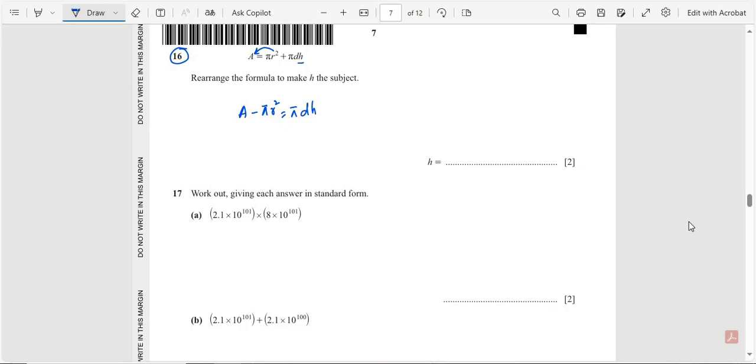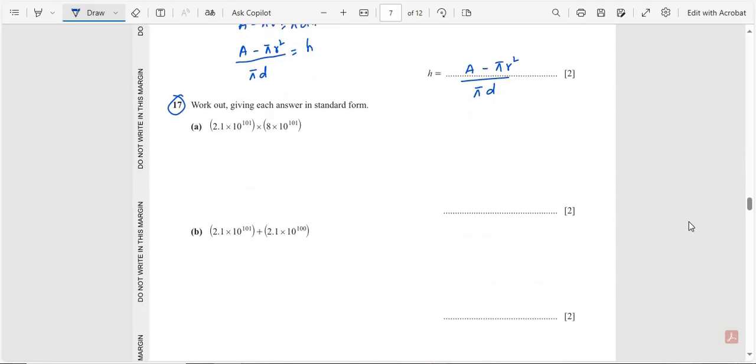Divide by pi d on both sides. A minus pi r squared, divided by pi d, is equal to h. The final answer is A minus pi r squared divided by pi d. This is our final answer.